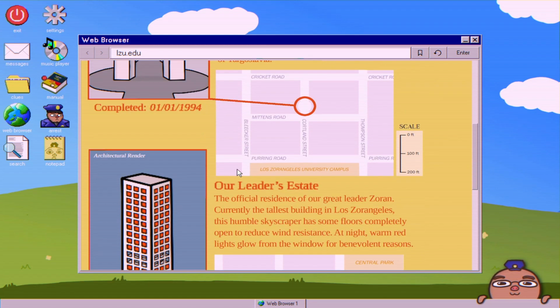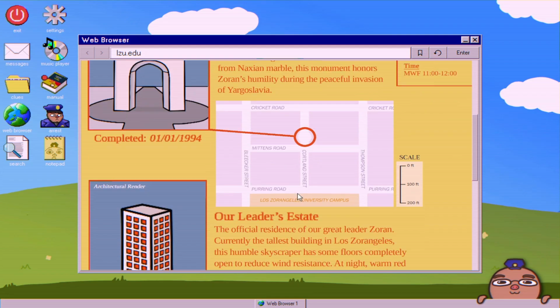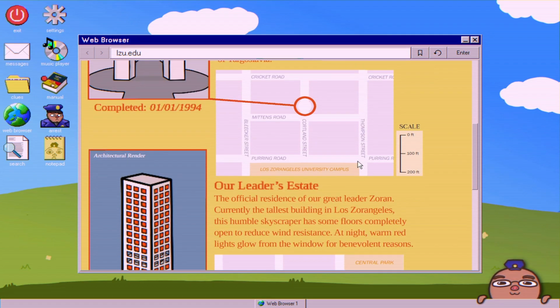The first half, conveniently next to the arch picture, is a little map of LZU and the streets surrounding it. So we know from looking at his page, he said he was born less than 400 feet away from LZU. I guess you could just use your finger on your desk or eyeball it here. But you have the scale here of 200 feet. So double that, it's nearly this entire height of the picture.